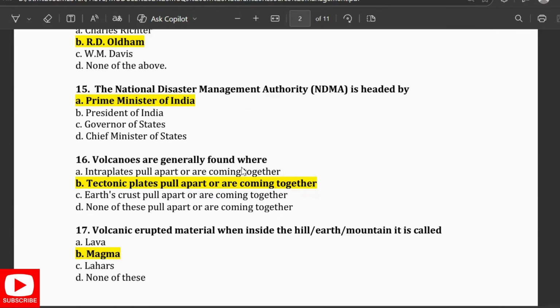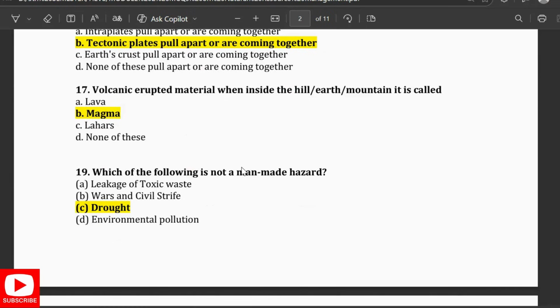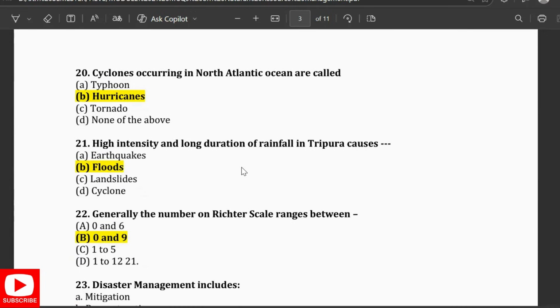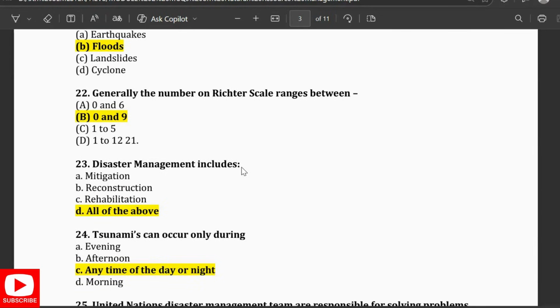Volcanoes are generally found where tectonic plates pull apart or come together. The volcanic erupted material, when it is inside the hill, is called magma. Which of the following is not a man-made disaster? Drought. Cyclones occurring in the North Atlantic Ocean are called hurricanes. High intensity and long duration rainfall in Tripura causes floods. So the Richter scale ranges from 0 to 9.